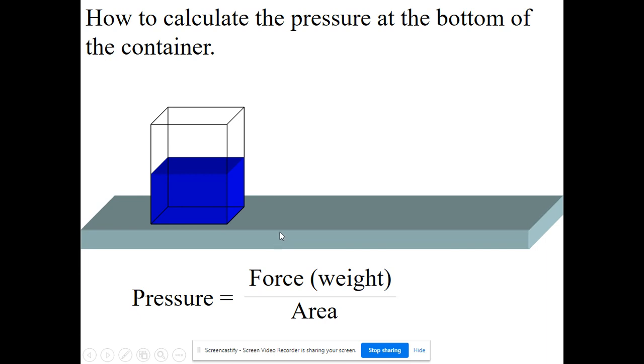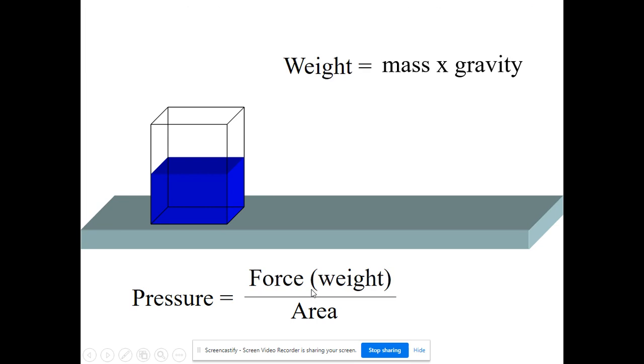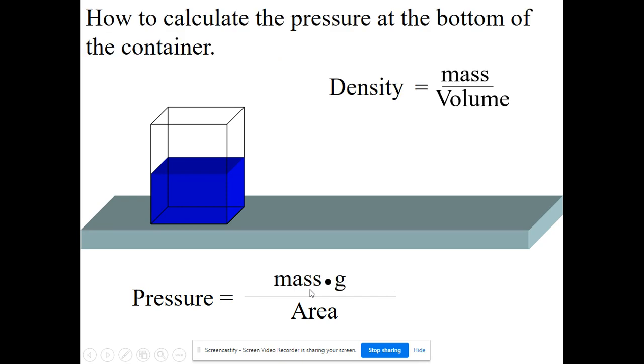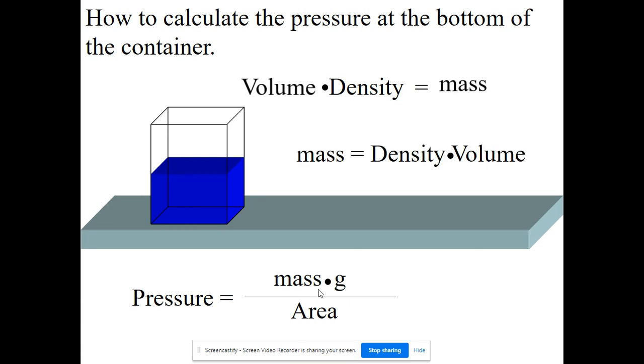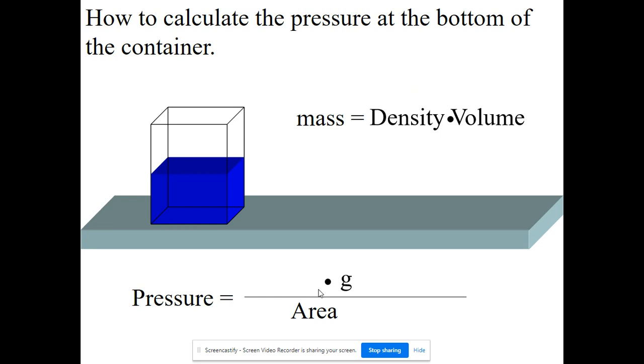So let's get to an equation here, and I'm not going to spend too much time going through the derivation of this. You can slow this down if you're interested. Pressure equals force over area, where the force is the weight of the fluid. Weight is equal to mass times gravity, so m times g divided by area. Density is equal to mass over volume, so therefore mass, I'm sure you're riveted by this derivation, is equal to volume times density. Let's substitute that in here.